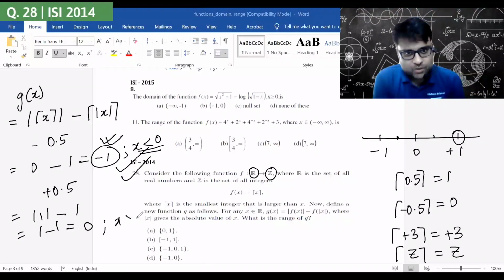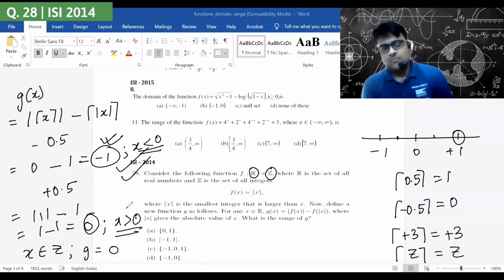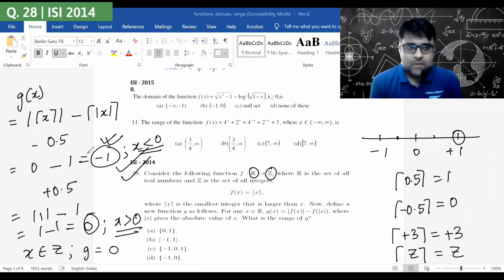So when x is positive, it is equal to 0. When x is a negative fraction, it is -1. When x is an integer, g(x) will be 0, because the ceiling of it will not change.